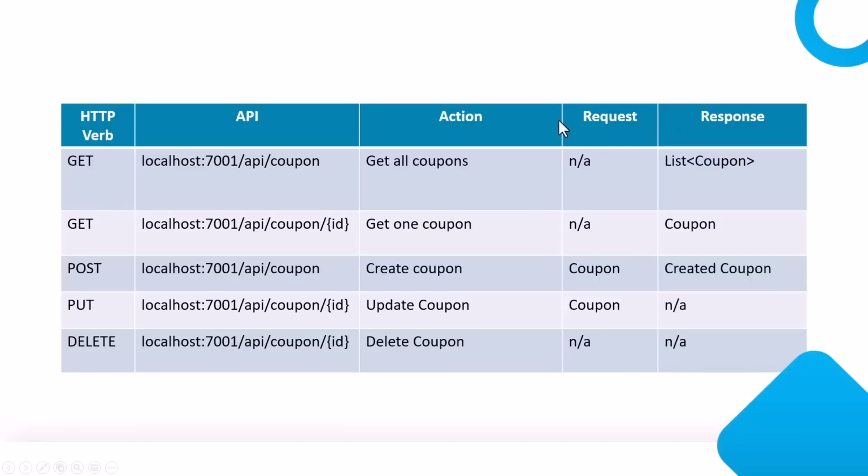So what we have seen here is what will be in the request body or what we will get in response based on the HTTP verb, and something in the URL, whether we require an ID, if we don't need it, and so on. So this should give you a brief idea about what each HTTP verb is responsible for. Now again, this is just a rough idea. Once we start programming, everything will start making much more sense. That being said, let me continue from the next video.